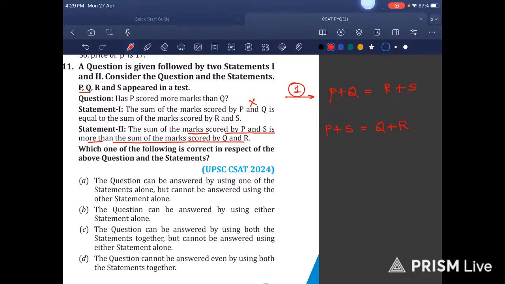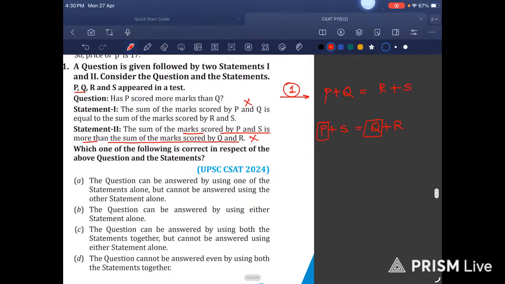What can we get out of this? We want P and Q. Just note that we want P and Q. Then that will give us what? This is P, this is Q. So from this statement also we cannot get to our answer. Now let us combine these two statements. What do we get? If we combine these two statements, P is equal to R plus S minus Q, and here it would be P is equal to Q plus R minus S.